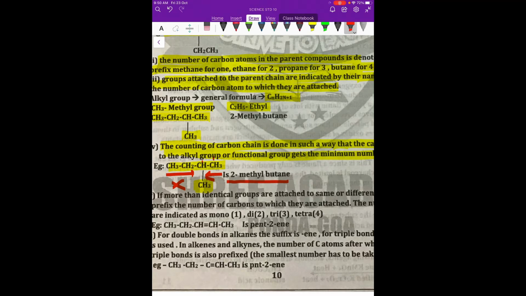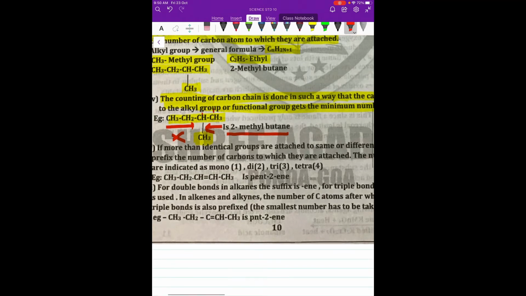We cannot count from the left hand side and say it is 3-methyl butane. That is wrong, because all these naming procedures have been clearly identified, coded and even written down in the rule books. So we should see where the alkyl group is nearest to the carbon atom, and here it starts from the right hand side.